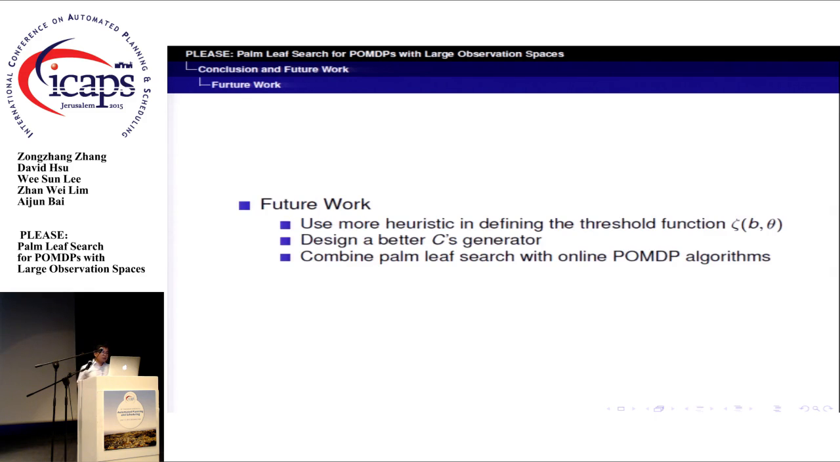In the future, we would like to use more heuristic information of beliefs in defining the threshold function zeta, define a better function for choosing C automatically, and consider how to combine the POMDP search idea with online algorithms. Thank you. Any questions?